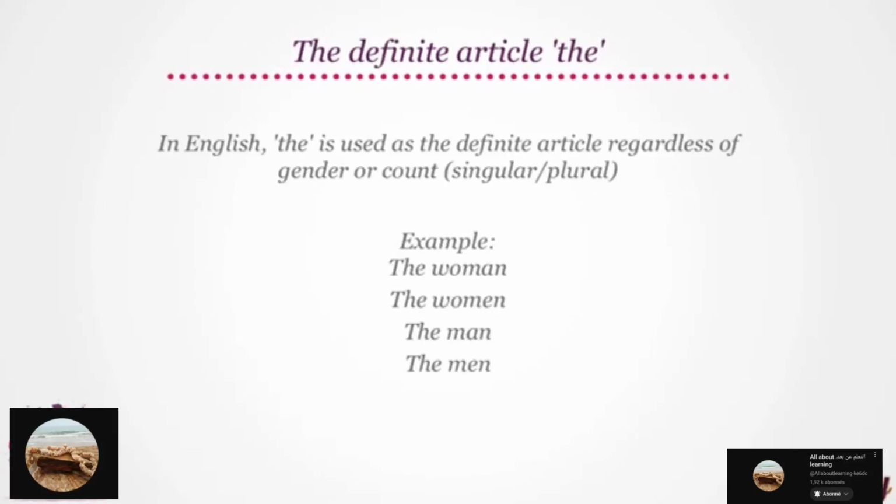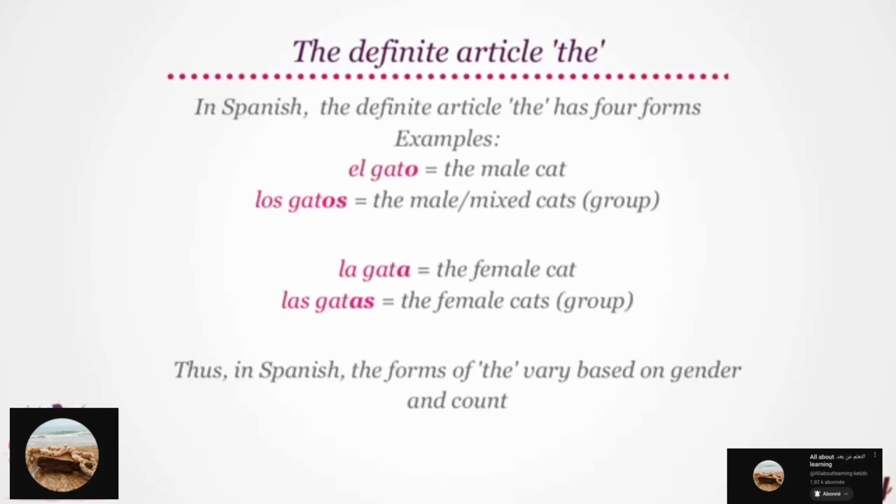In English, the is used as the definite article regardless of gender or count, that is singular or plural. Let's look at some examples. The woman, the women, the man, the men. As you see, regardless of the gender or count, we use the as the definite article. In Spanish, however, the definite article the has four forms.